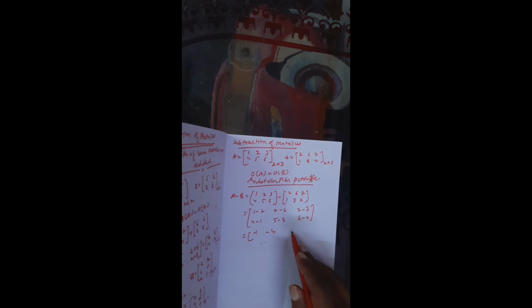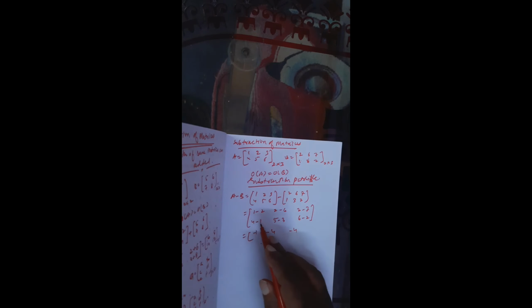Here 3 minus 7 is minus 4, 4 minus 1 is 3, 5 minus 2 is 3, 5 minus 3 is 2, 6 minus 2 is 4. So you got this, and the order is again the order of these that we have written. This also has 2 rows and 3 columns, a 2 by 3 matrix.